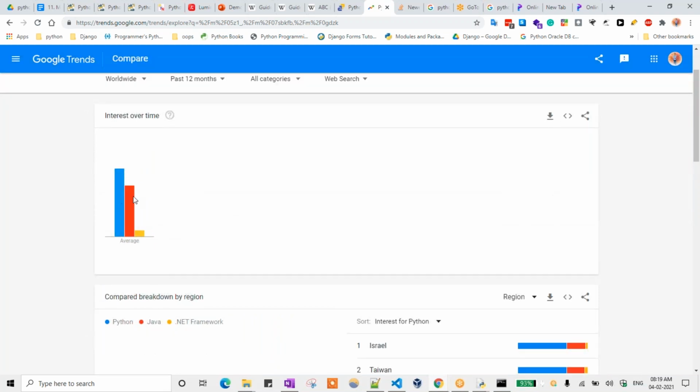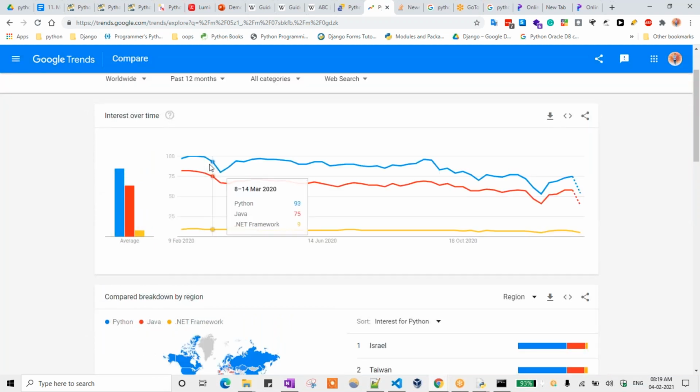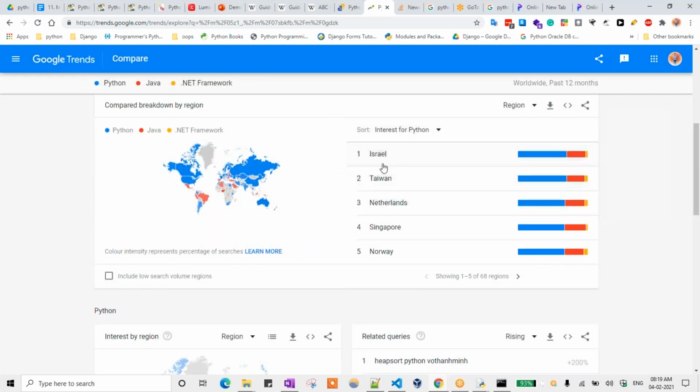This is the 93 for Python here. 75 is for Java, and for the .NET framework they are searching for 9. Throughout the world, how many people are searching for Python? It is 70%.